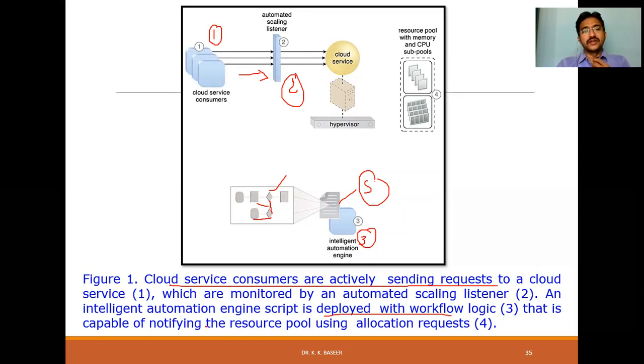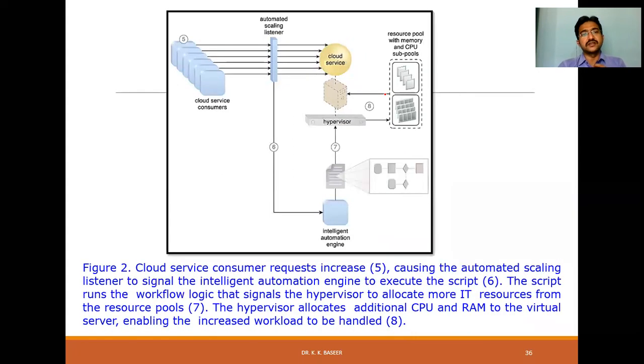And the last step, the fourth one, is capable of notifying the resource pools using an allocation request. Based on the request, it will be allocated. We have already discussed the memory and CPU pools. We have already seen in the last classes how the notations are represented: the memory pools, CPU pools, or maybe network pools. So this is the memory pool, and this indicates the CPU pools. So these are the 4 steps.